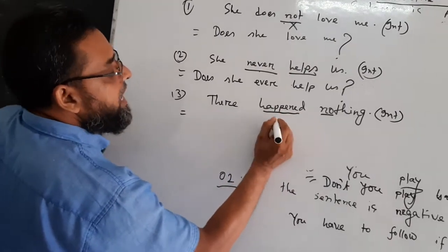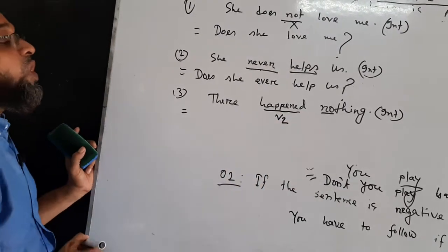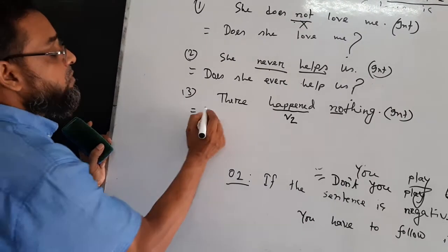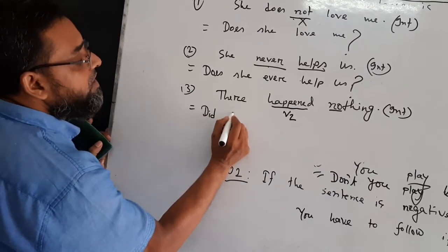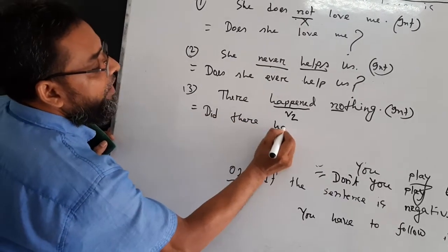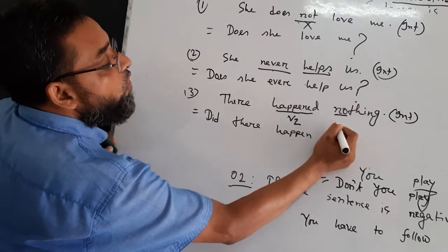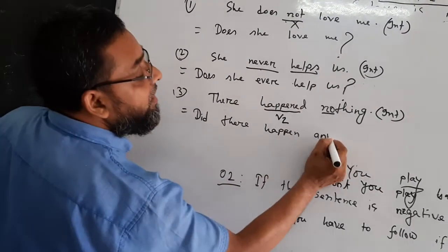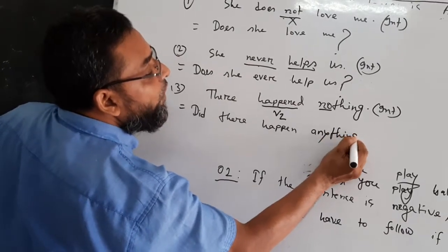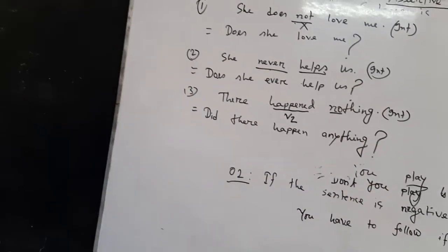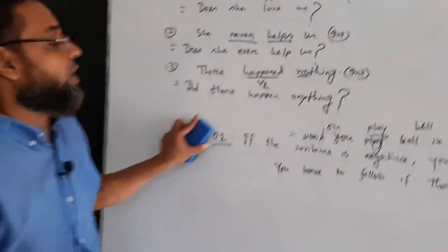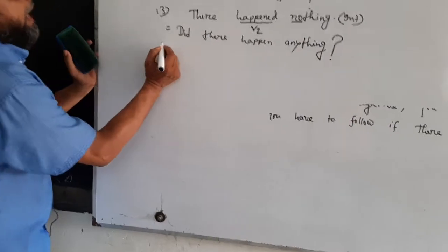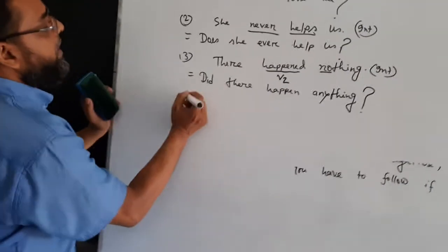Verb 2. If you are given verb 2, you have to make an auxiliary verb, did. Did there happen no any? Did there happen anything? সেখানে কি কিছু ঘটেছিল? জোর দিয়ে বলা হচ্ছে সেখানে কি ঘটেছিল কিছু? না, ঘটেনি। এটা একটা সুন্দর interrogative sentence হলো without meaning sense.